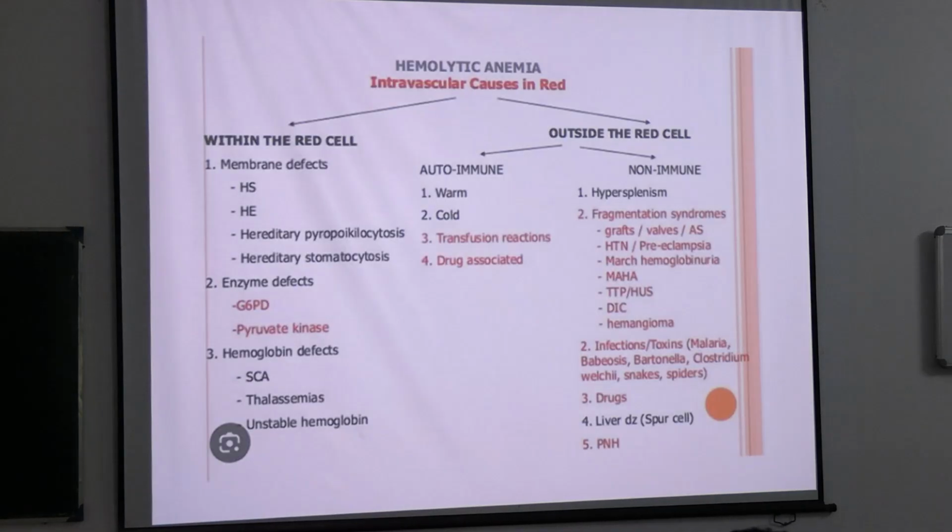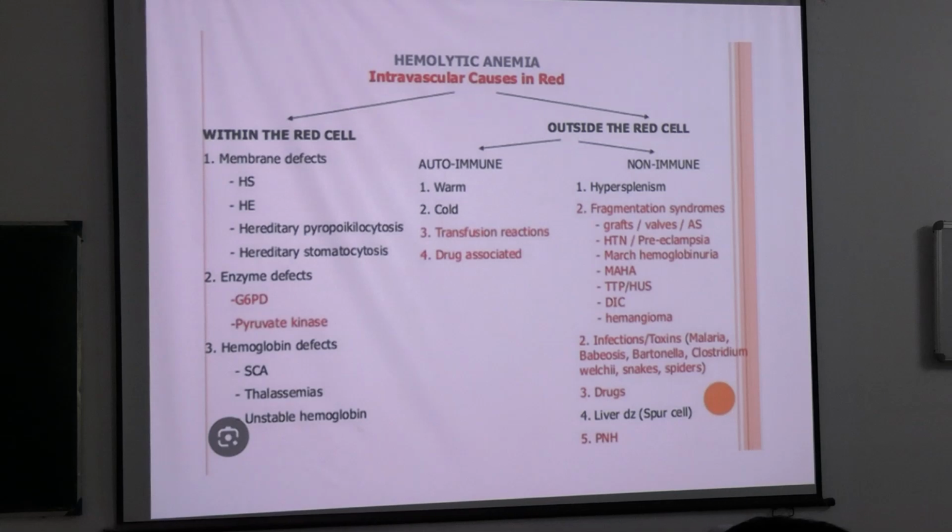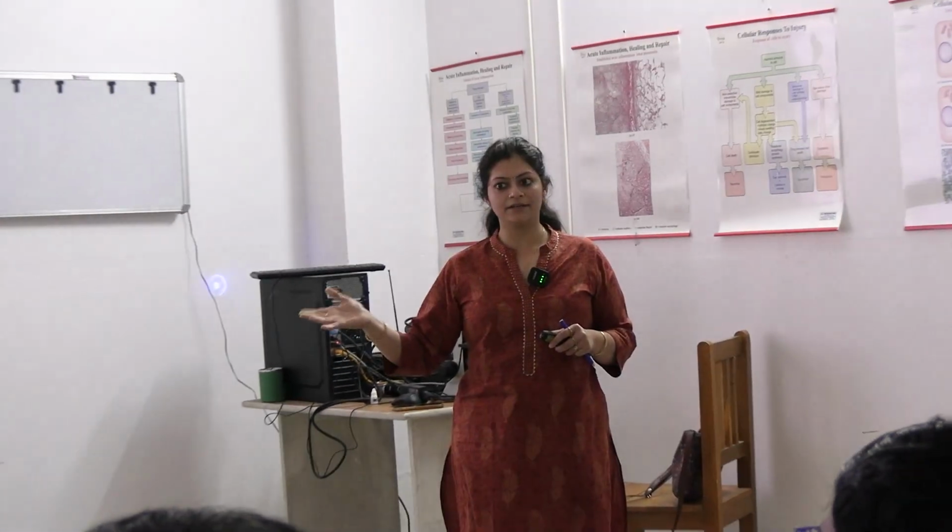So now this is the classification of your hemolytic anemia. So what will you see? In hemolytic anemia, what is happening? The RBCs are getting lysed, right? So this can be due to the RBC's own defect, so it will be an intrinsic factor, okay? Intrinsic factor that is damaging the RBCs, or it can happen outside the red blood cells. So it will be extrinsic, right?